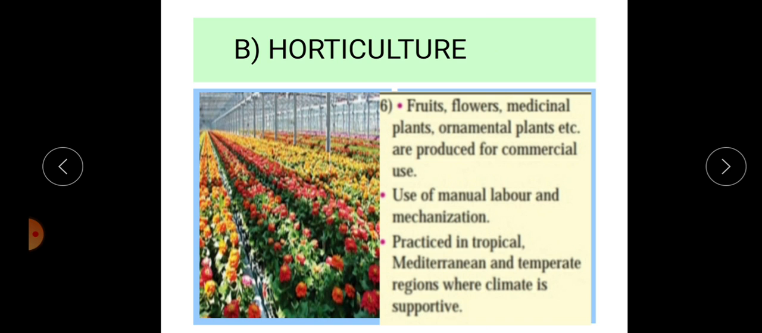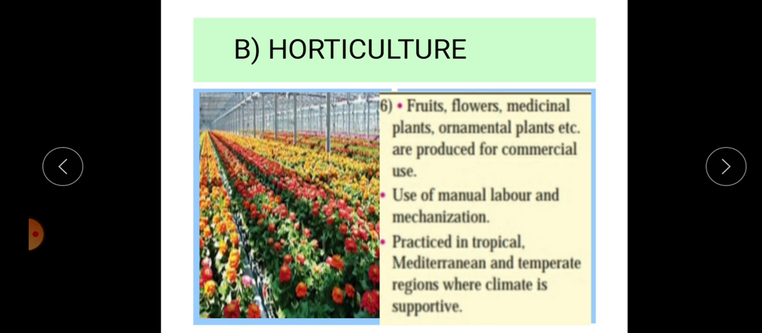Now the second type of farming, that is horticulture. Horticulture is a farming which produces fruits and flowers as well as medicinal plants and ornamental plants. These are the important productions of horticulture. This type of farming is practiced with the sole motive of income and high profit. That's why this is a subtype of commercial farming.